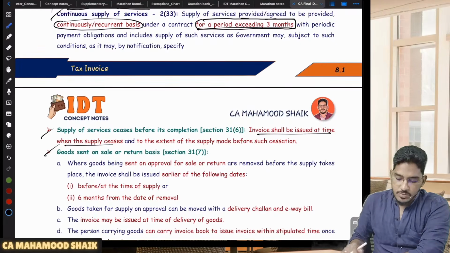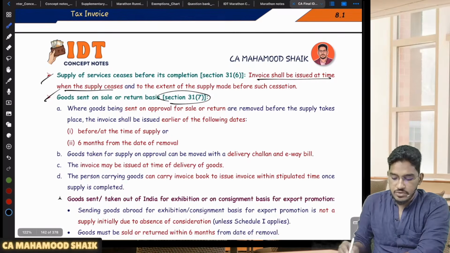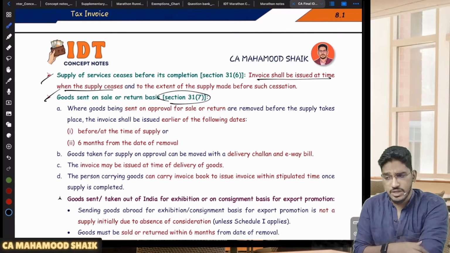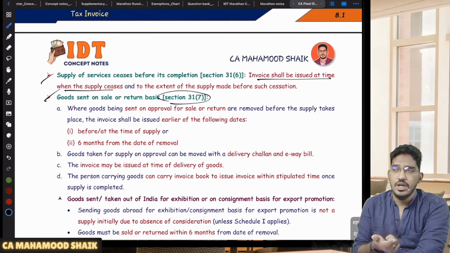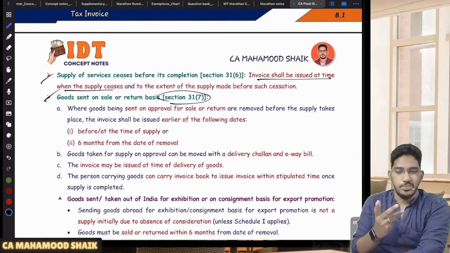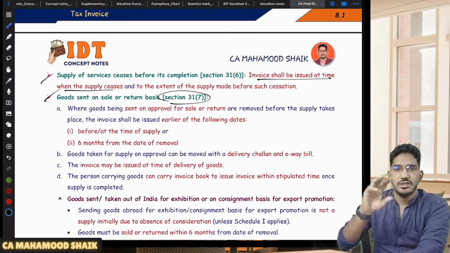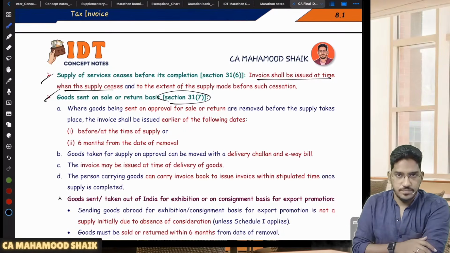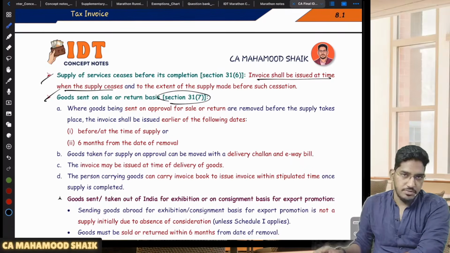Then one more special provision we have, 31 subsection 7, which is talking about goods sent out on sale or return basis. Goods is sent out on sale or return basis. You are sending the goods, but you are sending it on approval basis. Let us say, for example, you are giving certain time limit to your recipient, where within that time limit either he can accept the goods or he can reject the goods. So in that case, what is the time limit for issuance of invoice?